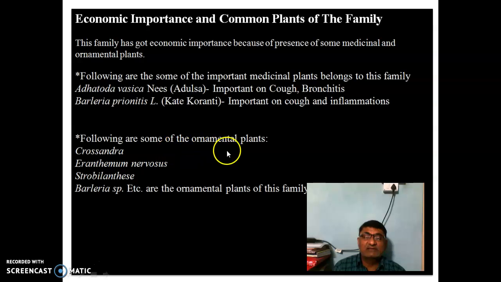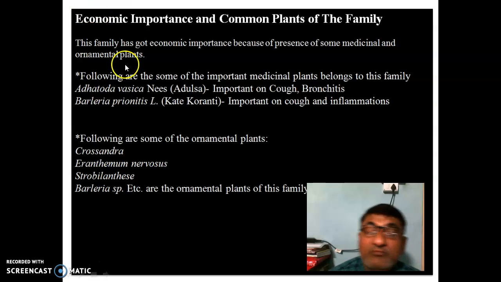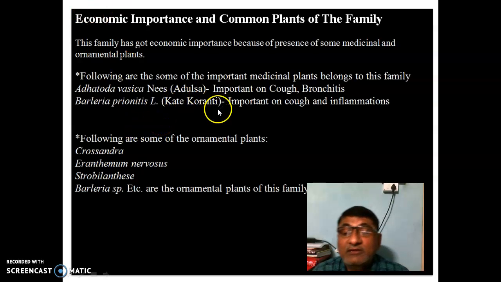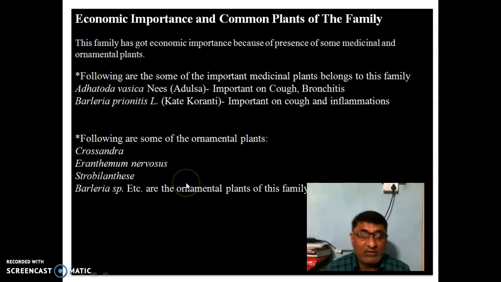Following are some of the ornamental plants. Crossandra, in Marathi called Aboli, Eranthemum nervosum, then Strobilanthes, Barleria species. All are ornamental plants of this family. Because of these plants, this family has some importance. Even the plants occurring in the wild are useful for bee forage in the wild region. So today this is what our family is about.